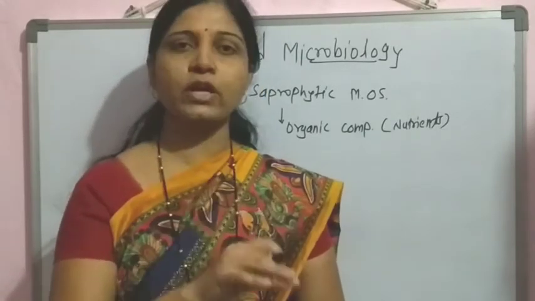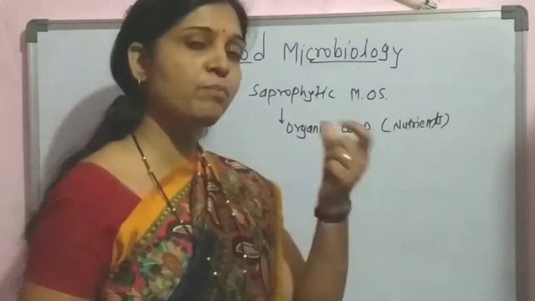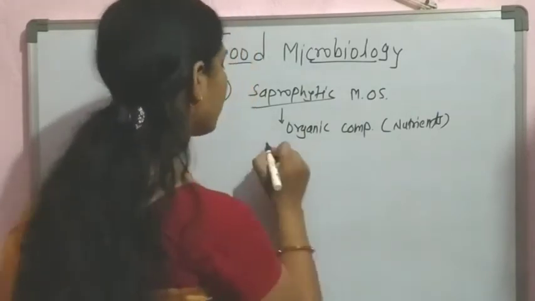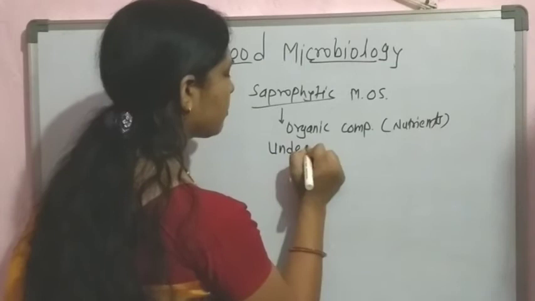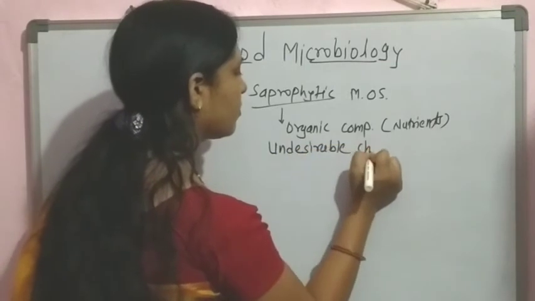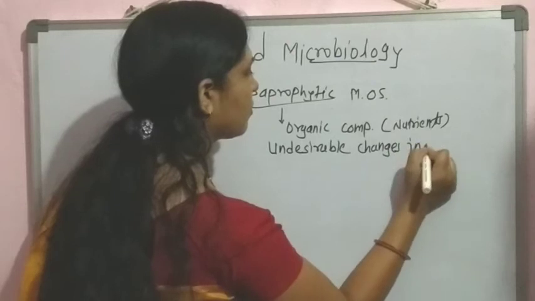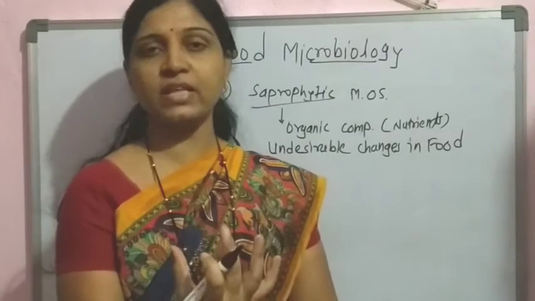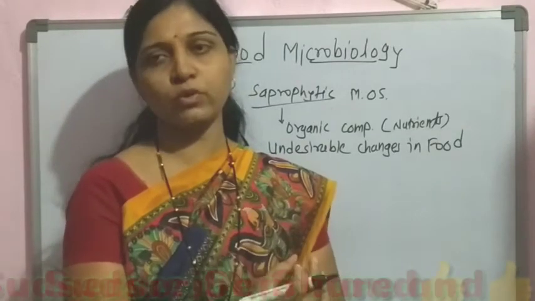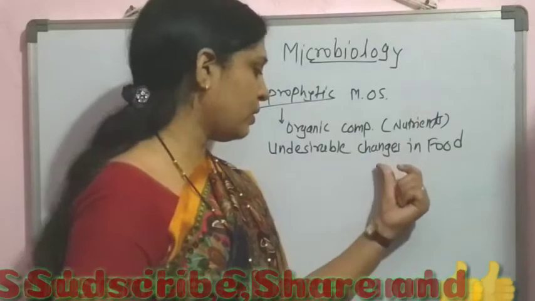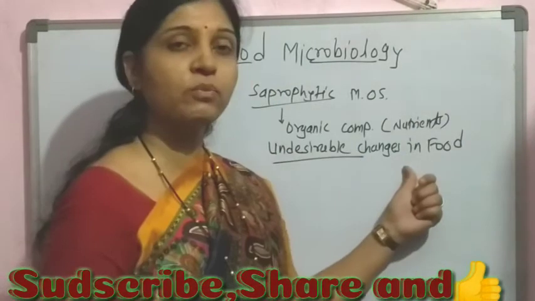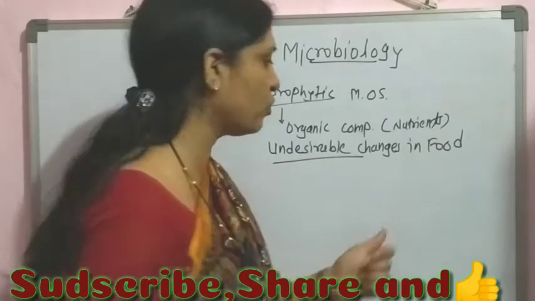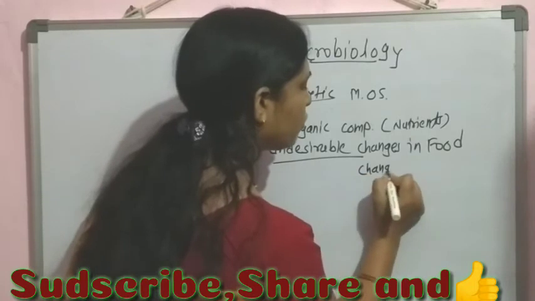Degradation of that organic matter, that is converted into the simple one. So due to the growth of these saprophytic microorganisms within the food, they are responsible for the undesirable changes within the food. Undesirable changes within the food means, in other words, that they are responsible for losing the quality of the food. Due to that there is the loss of quality of the food. Changes in quality of food.